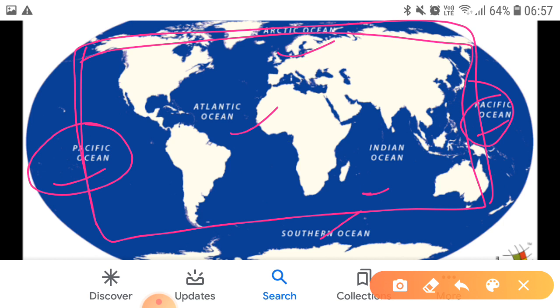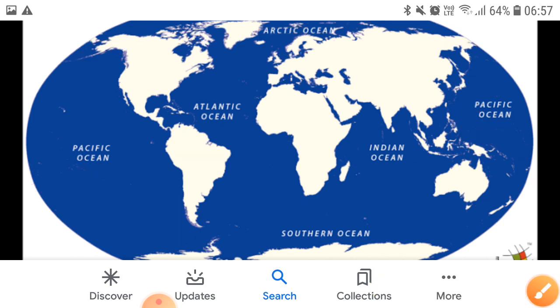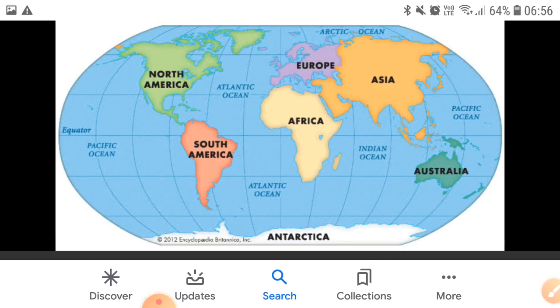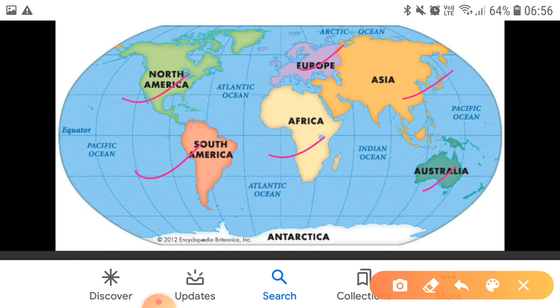Clear? So in this map, take a separate world map, and you will show the water bodies, the oceans. Now this is another map in which you have to show all the continents. You will not do the same work of oceans and continents on a single map.